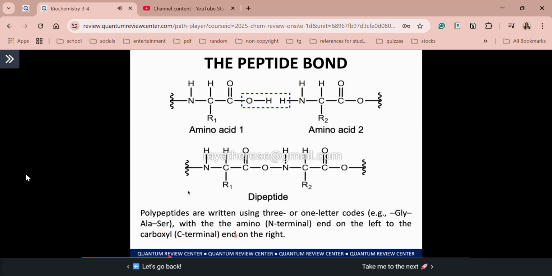Ang directionality, class, ayan, N-terminal to C-terminal. So meaning N-terminal is the amino acid at the left side. Alright? And then the C-terminal is the last amino acid or the amino acid at the right side. Alright? So ayan, class, ang formation ng peptide bond.